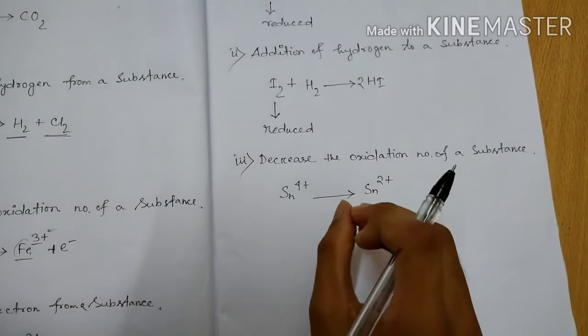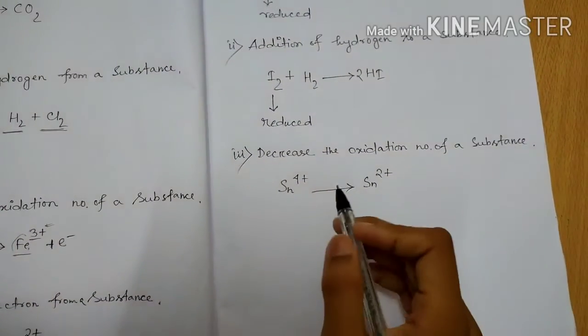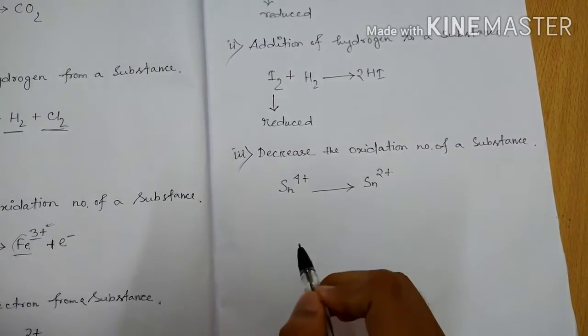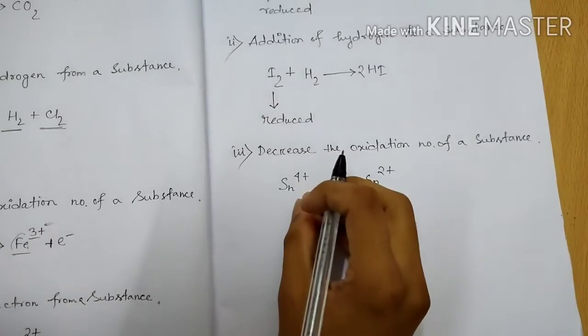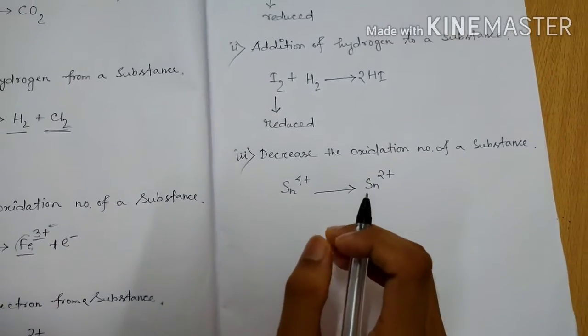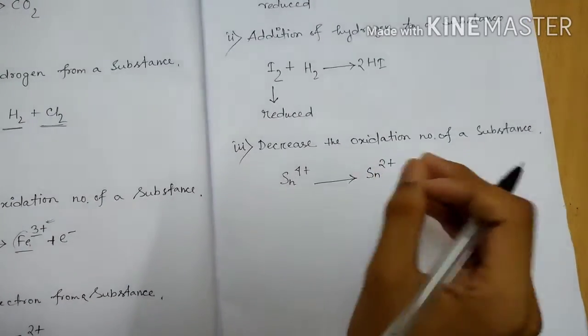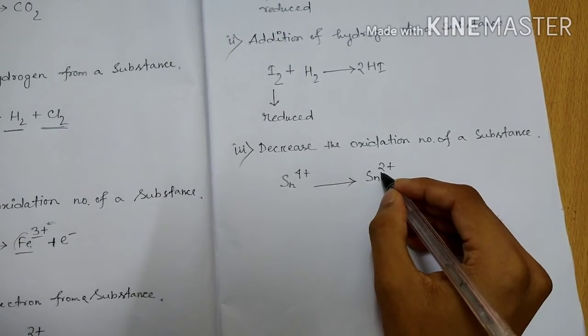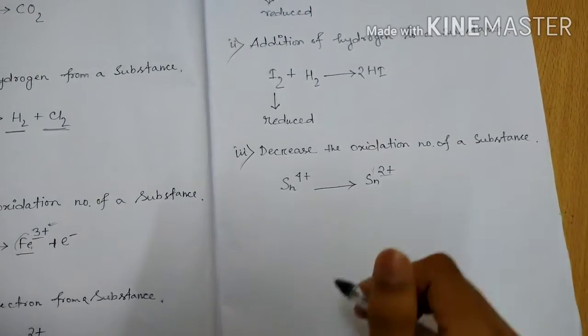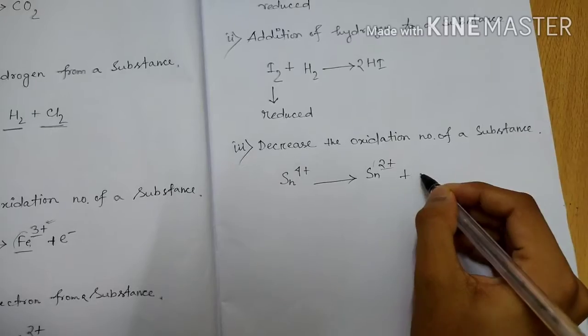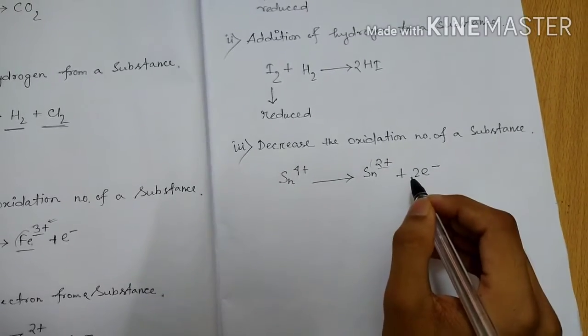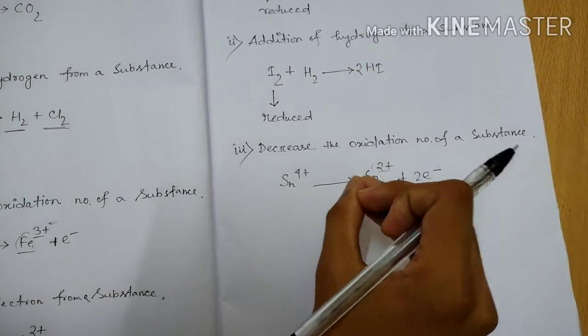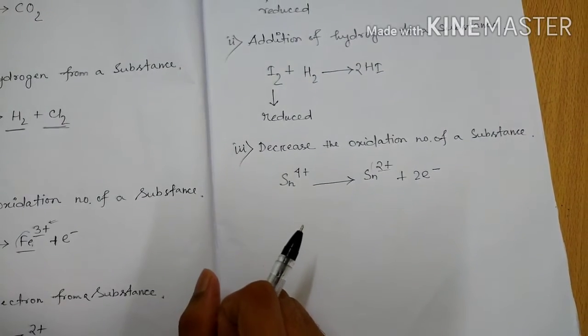That is, this Sn4+ takes 2 electrons, or accepts 2 electrons, then this charge will be +2.